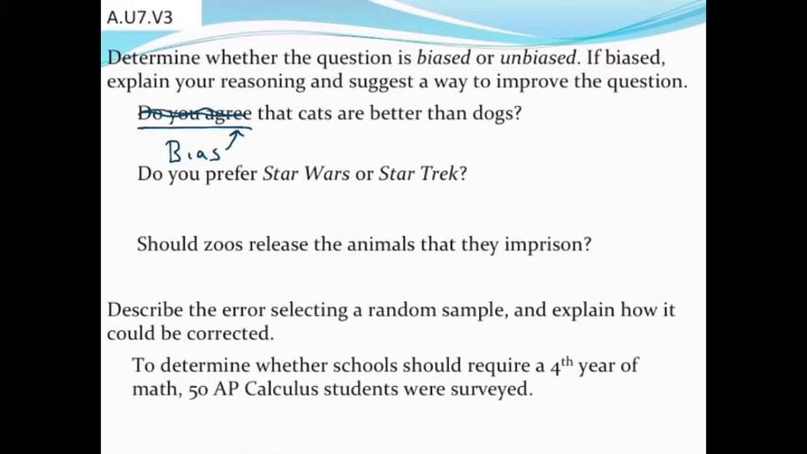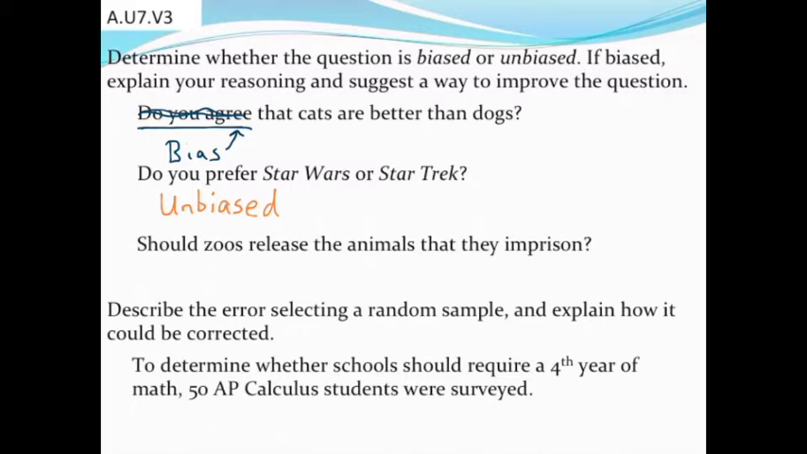Okay. Question 2. Do you prefer Star Trek or Star Wars? To me, I'd say this question is unbiased. It's not leaning people or leading people to answer a certain way. So in my opinion, this question is definitely unbiased.